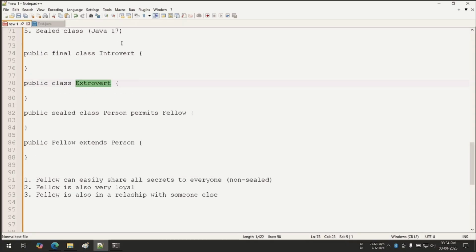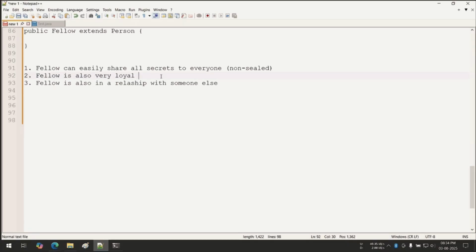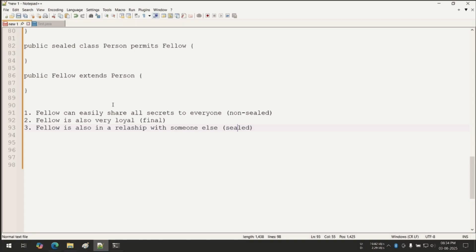If the fellow is also very loyal, then it is a similar type of introvert, so it will be called final. And if the fellow is also in a relationship with someone else, then again it is sealed. That means it is again giving the permission to someone else. Understood? Now we have to implement this.